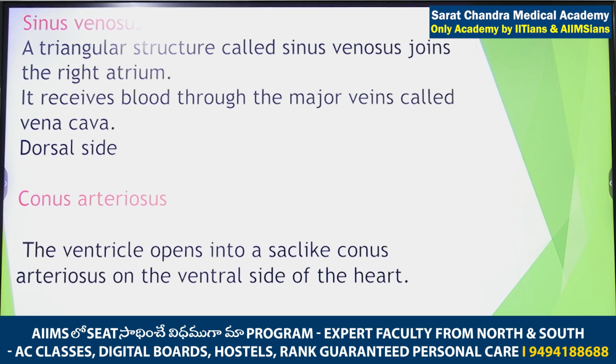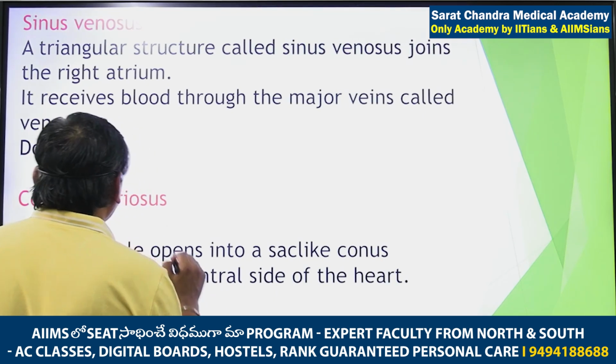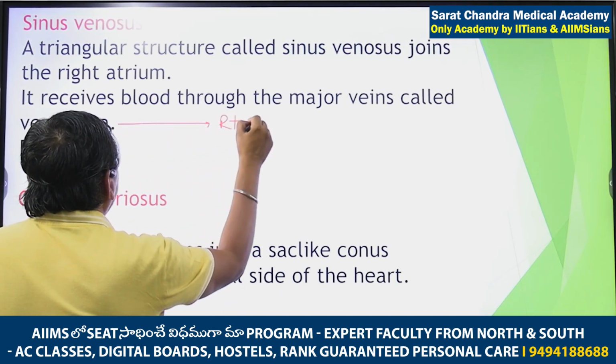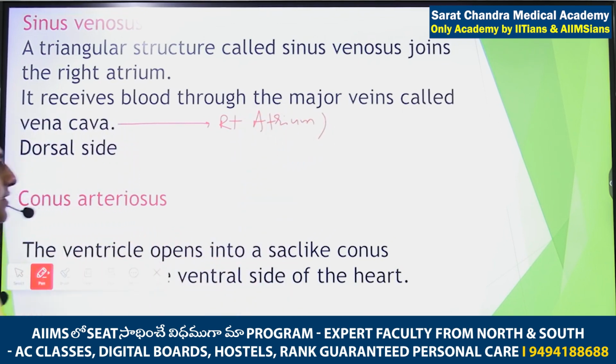It is collecting impure blood through the major vena cavas, means superior and inferior vena cava, and it is pouring the blood into the right atrium.